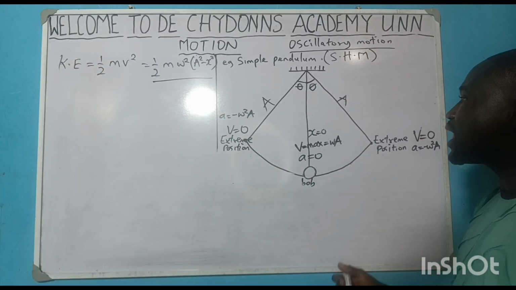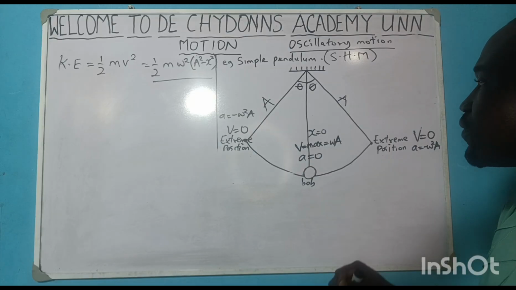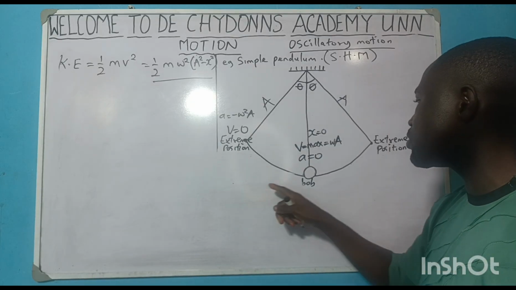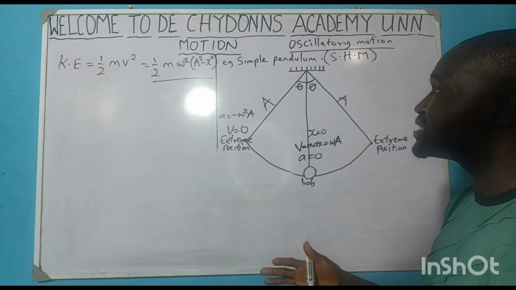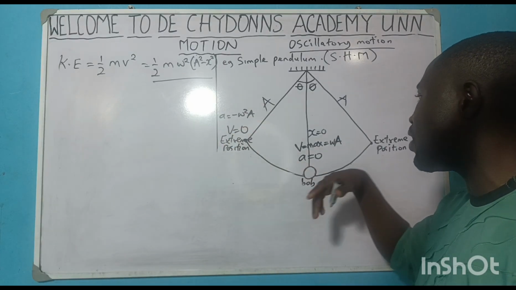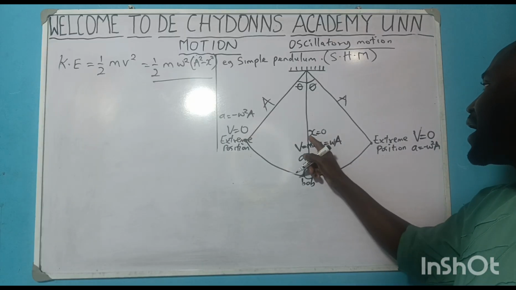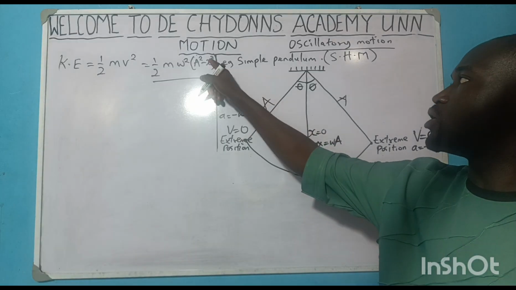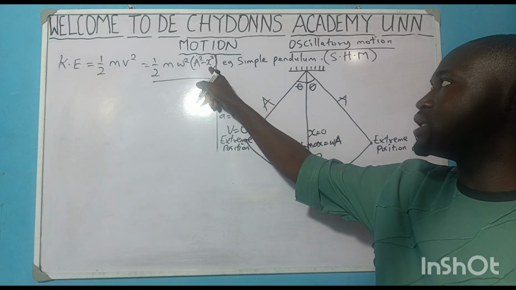Now we want to check what the kinetic energy of a body is at the extreme position and at the center. Once a body is undergoing simple harmonic motion, what is its kinetic energy at the center? At the center, our x is 0. 0 squared is 0, so a squared minus 0 is a squared.